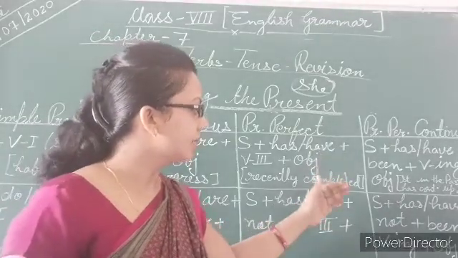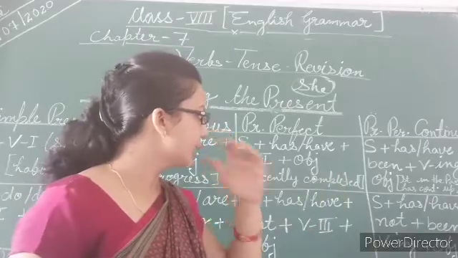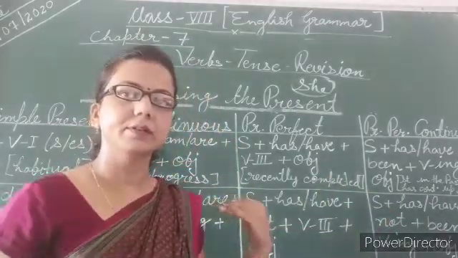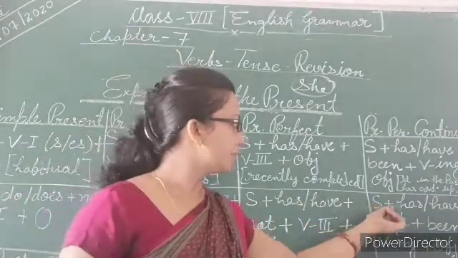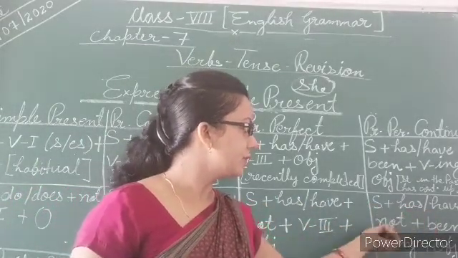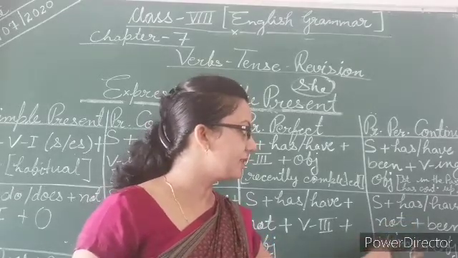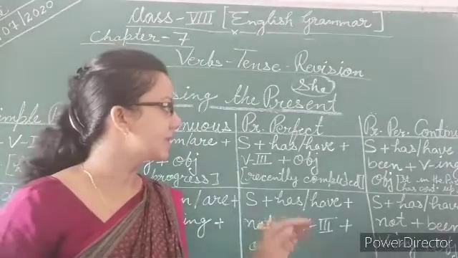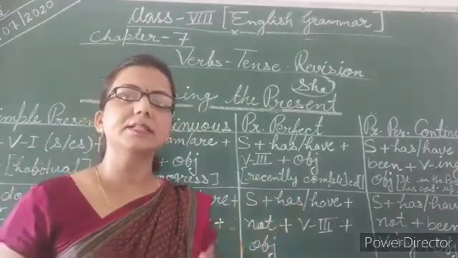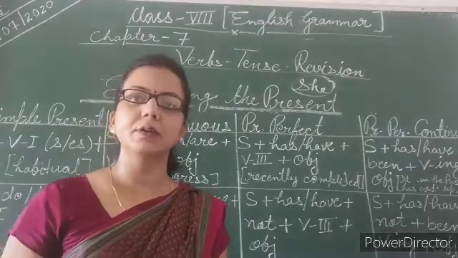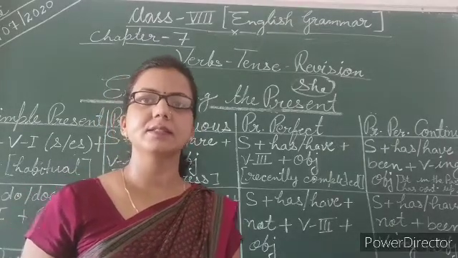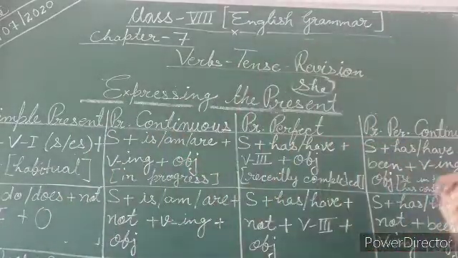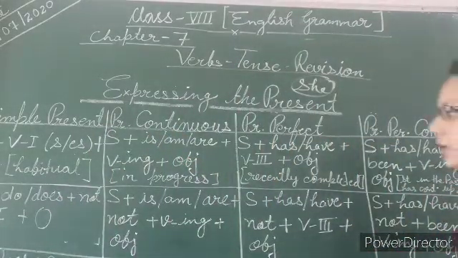So in the same way, this is also very easy. If we talk about negative, then just add subject plus has or have plus not plus been plus verb's ing form plus object. It is exactly the same as affirmative sentences. Just add not for negative sentences, whether it is simple present, present continuous, present perfect or present perfect continuous.